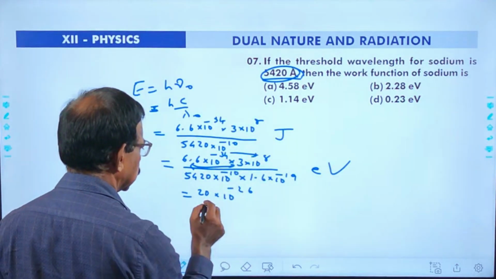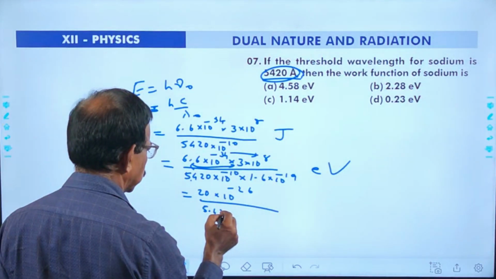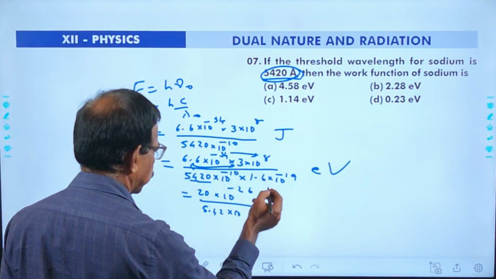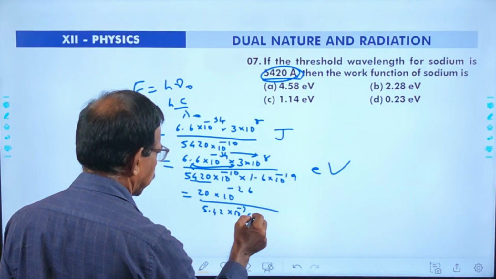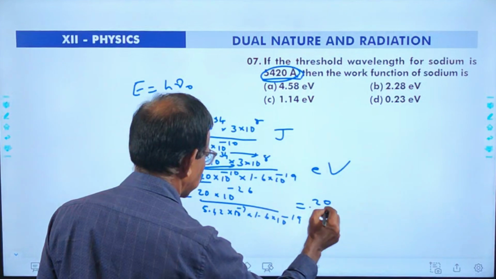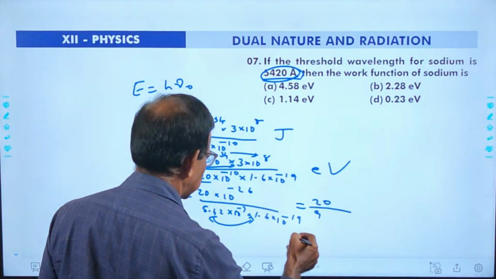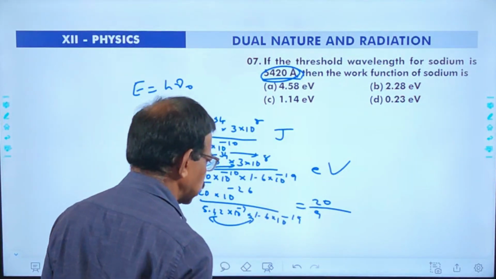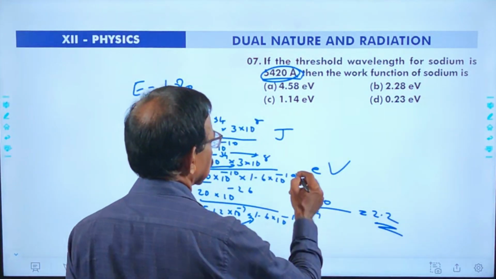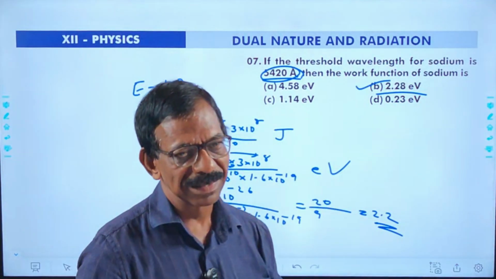Then 5.42, 10 power 3 and 7, minus 7, then we have 1.6, 10 raised to minus 19. Here it will be 20 by 5.4 into 1.6, almost 9. Then 10 raised to minus 26 cancels and it will be nearly 2.2. Here the correct answer is 2.28 eV. Option B is the correct answer.